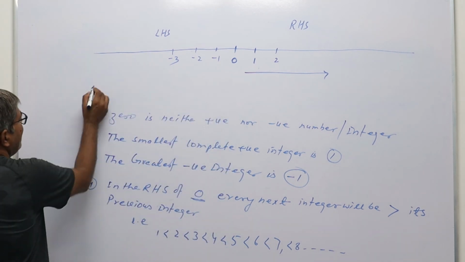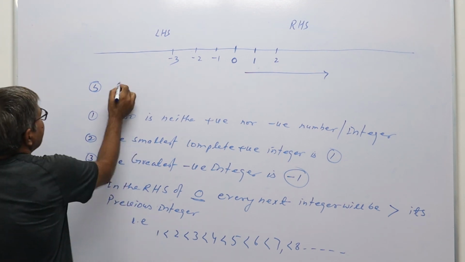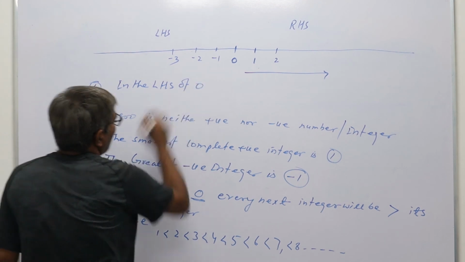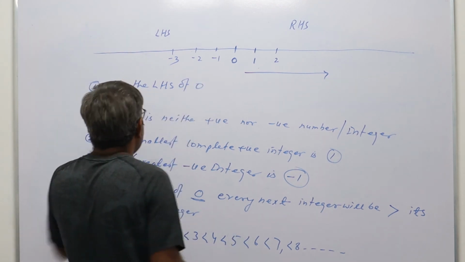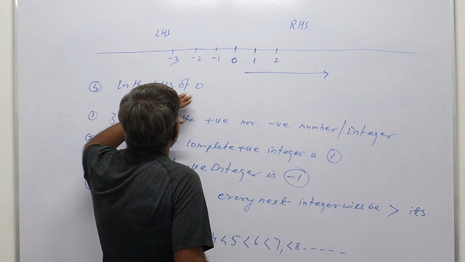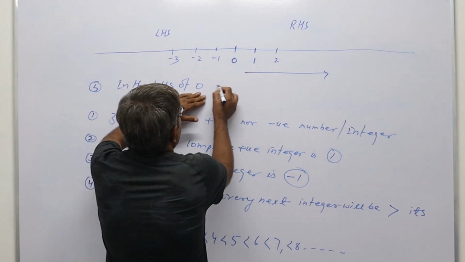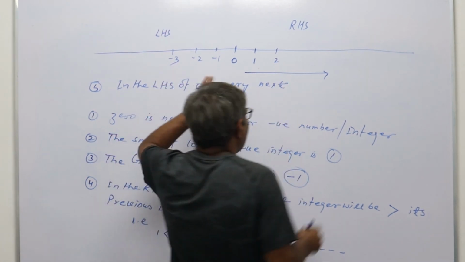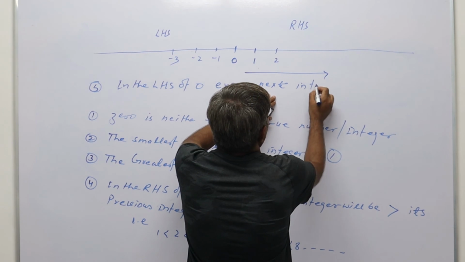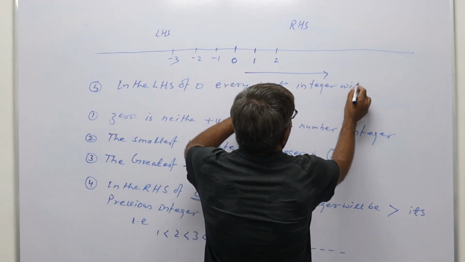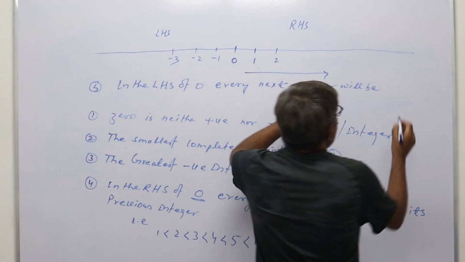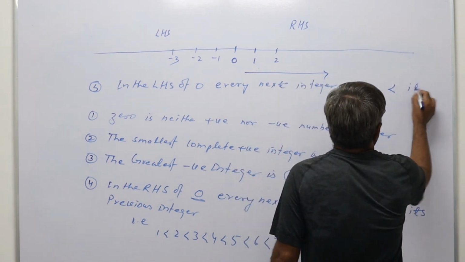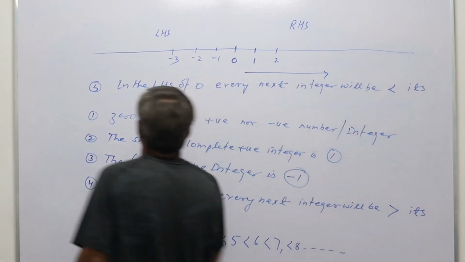Similarly, fifth point: on the left hand side of 0, every next integer will be less than its previous integer.